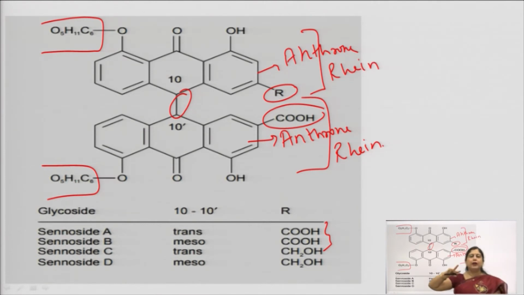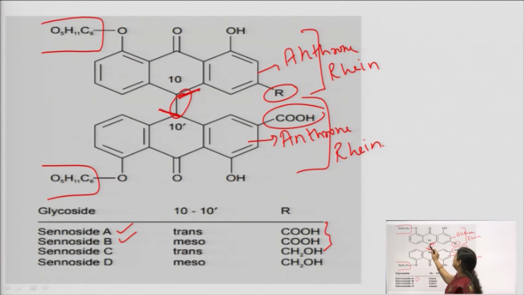Now, when two rhein moieties come together, what will we call it? A dianthrone of rhein. So, whenever we have dianthrones of rhein, we will call them sennoside A and sennoside B. If these hydrogens are arranged in an opposite way, then we are going to call it a trans arrangement, meaning the dimer is arranged in a trans form.